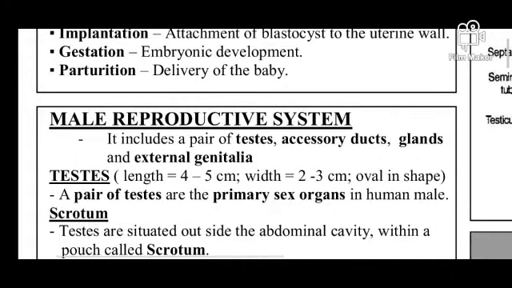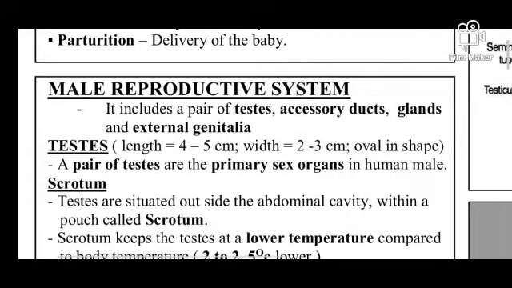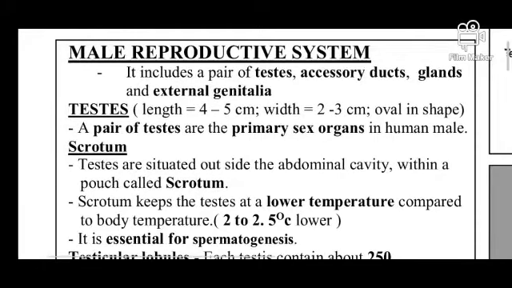So first we have to read about the male reproductive system. What is the male reproductive system? Just listen carefully. The male reproductive system includes a pair of testes, accessory ducts, glands, and some external genitalia. Generally the testis is about 4 to 5 centimeters in length, the width is 2 to 3 centimeters, and it is oval in shape. A pair of testes are the primary sex organs in the human male.